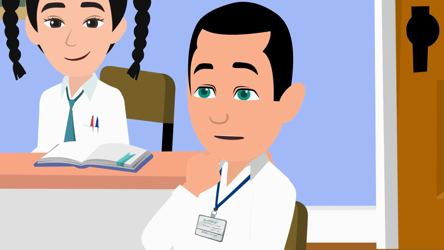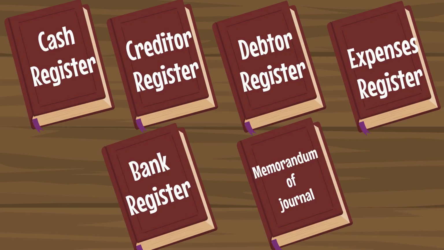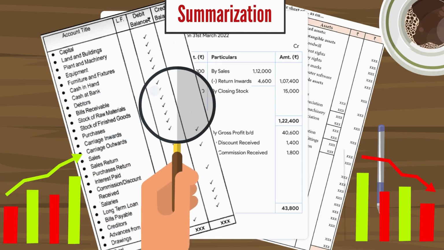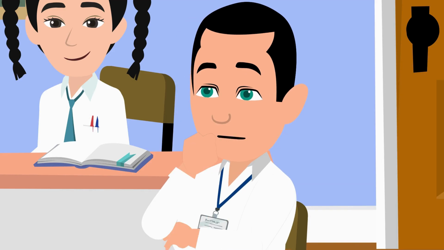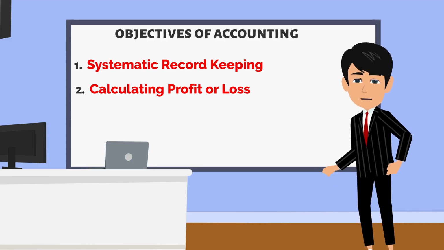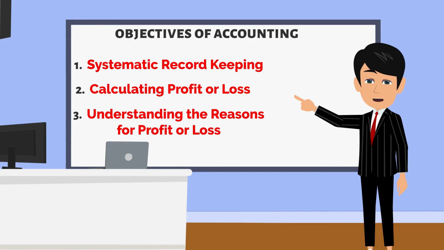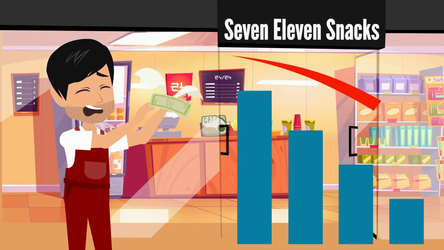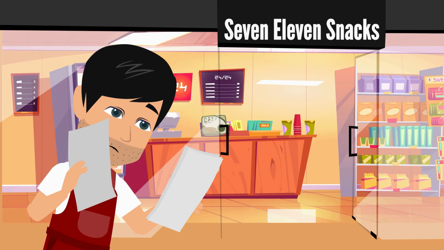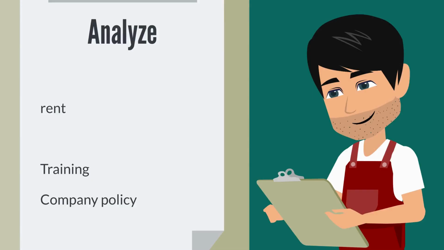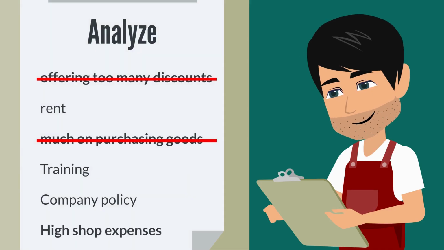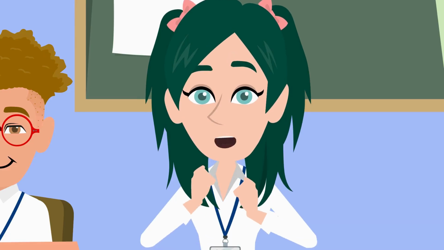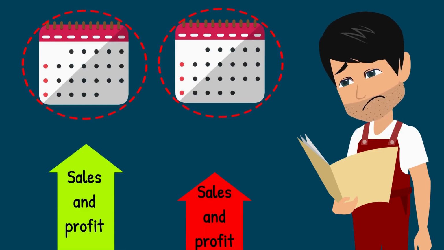Okay, sir. We understand now. First, Mr. Rajkumar records his transactions in an organized way, and then he checks his profit and loss by summarizing the information. This helps him know how his business is doing. Yes, Ansh, right. Now, the next objective is understanding the reasons for profit or loss. If Mr. Rajkumar faces a loss, he can look at his accounting records to figure out why. Maybe he's spending too much on purchasing goods, offering too many discounts, or having high shop expenses. So accounting helps him figure out what's going wrong or right in his business, like we have seen in analyzing of accounts.